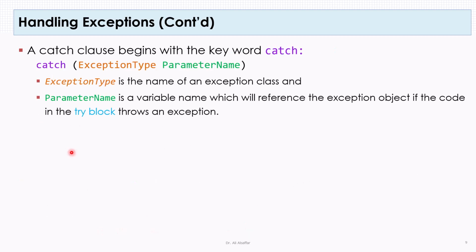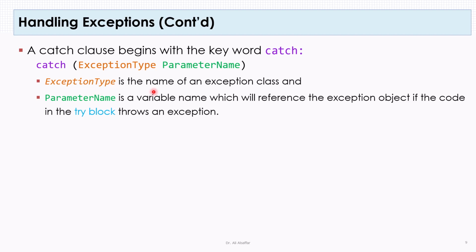Now for every try, there must be a catch statement. So it is a must that you have a try and catch together in your program for handling exceptions. The syntax for catch is that you write the word catch, and between round brackets, the catch statement receives exceptions as parameters. Similar to methods, you start by defining the exception type followed by the parameter name.